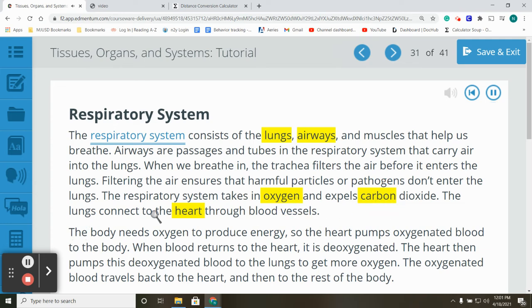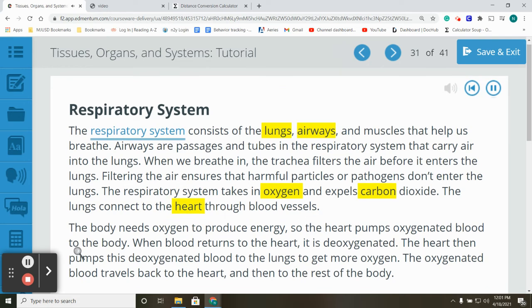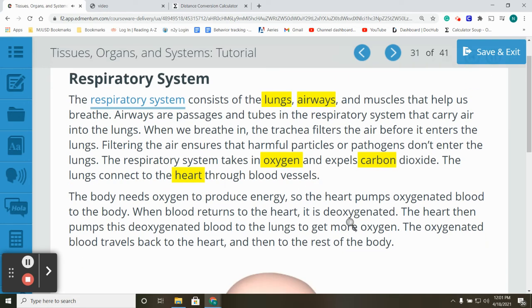The lungs connect to the heart through blood vessels. The body needs oxygen to produce energy, so the heart pumps oxygenated blood to the body. When blood returns to the heart, it is deoxygenated. The heart then pumps this deoxygenated blood to the lungs to get more oxygen. The oxygenated blood travels back to the heart and then to the rest of the body.